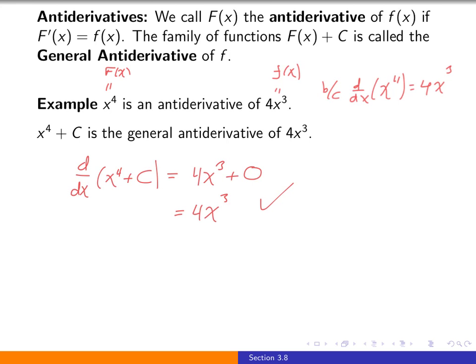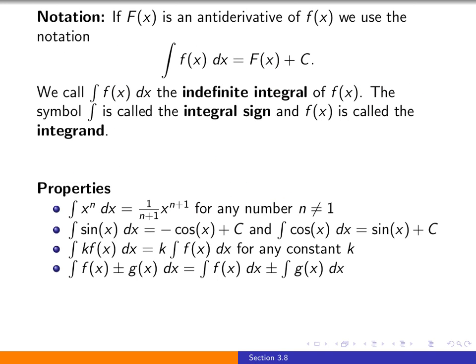Now, in terms of notation, we need to introduce something called an indefinite integral. So if big F of x is an antiderivative of little f of x, we use this notation, the integral sign of little f equals big F of x plus c. And this is called the indefinite integral of f, and this symbol is called the integral sign. We also refer to this function that is inside as the integrand.